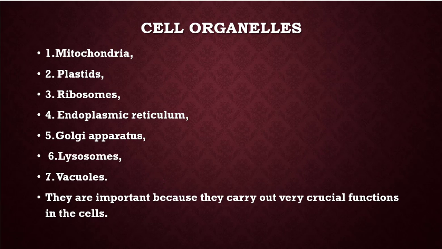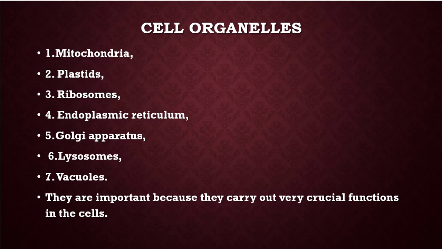Golgi apparatus modifies these proteins and lipids and packs them into vesicles and sends them to the different organelles or to the cell membrane or other parts which require them. And vacuoles are the storage sites in plants. Okay, these are the cell organelles in a cell.